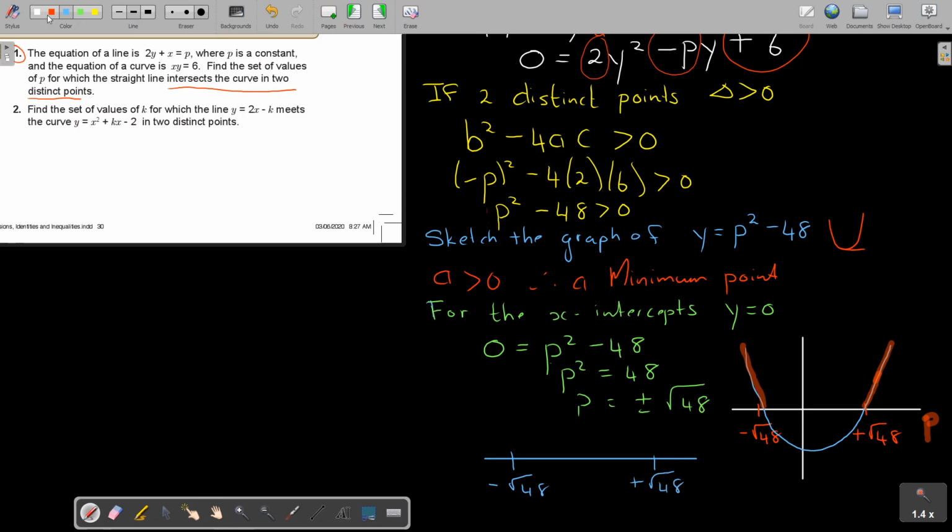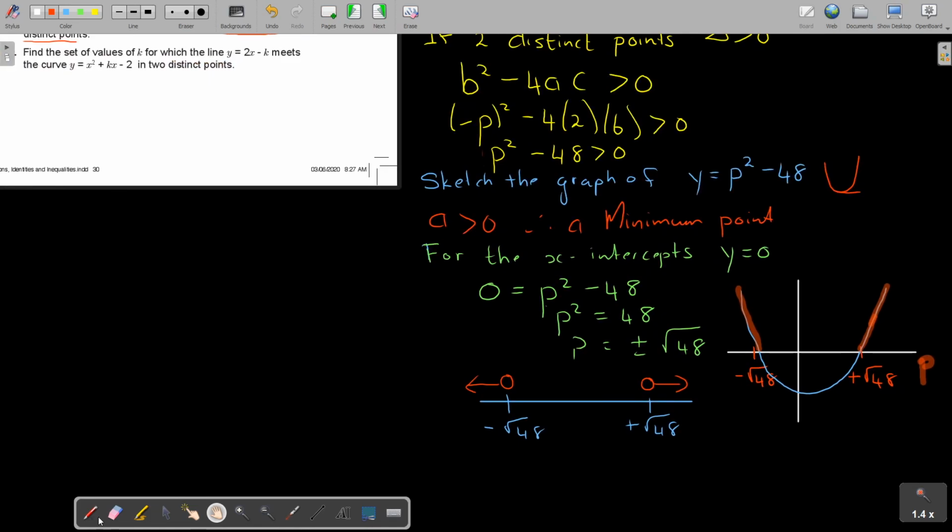And it's going to be to this side and to this side. So therefore, p is smaller than negative square root 48, or p is bigger than square root 48. And that is my final answer.